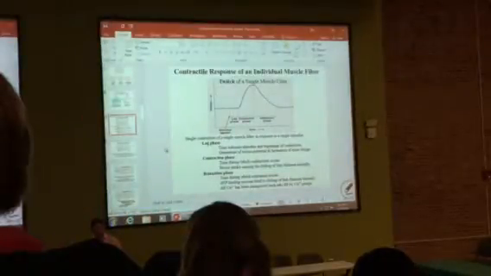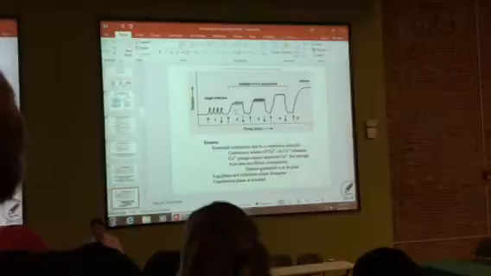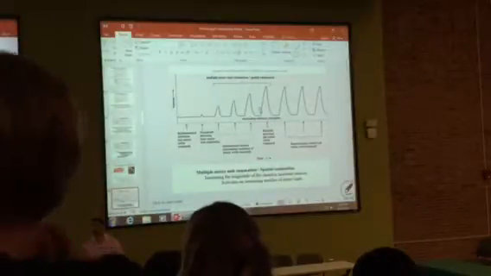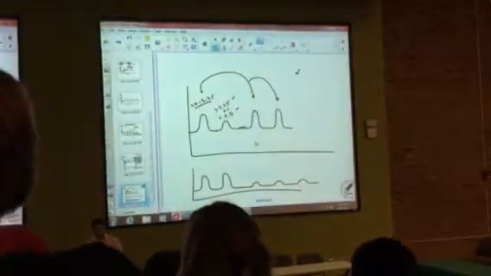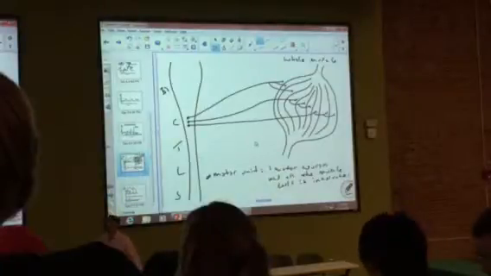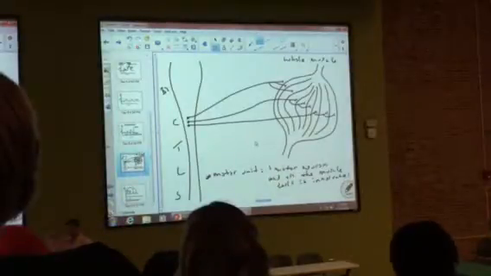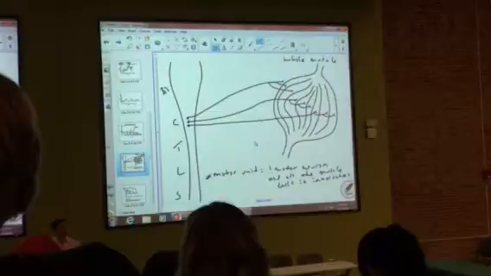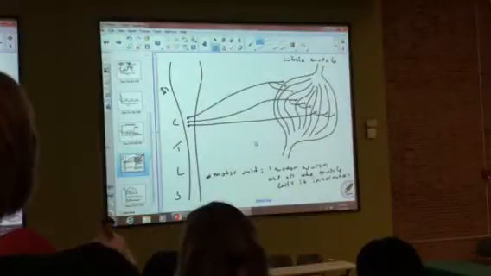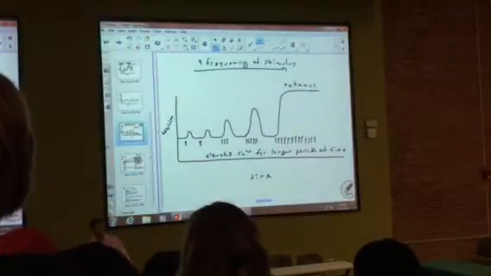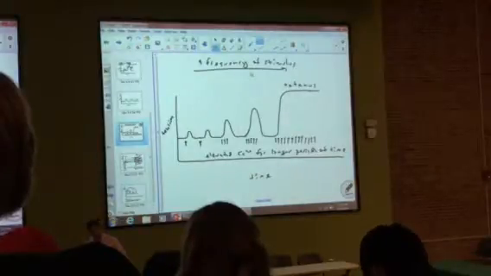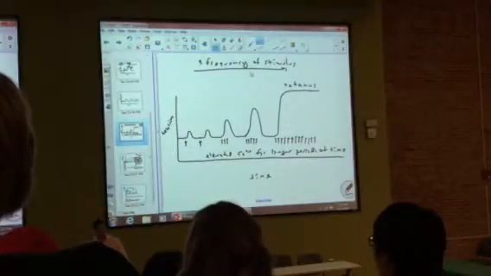All right, now let's go to this story. We're going to talk about how we get more tension in a whole muscle. And I'm going to concentrate now on a bigger stimulus. When it came to making a single muscle cell contract harder, it was the frequency, not the magnitude. Complete opposite now is what I'm going to be talking about in a whole muscle.